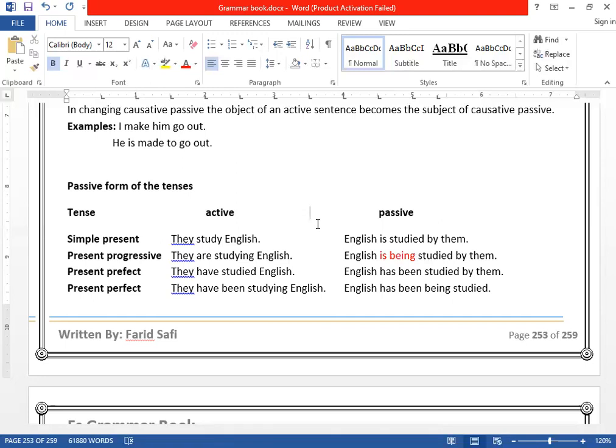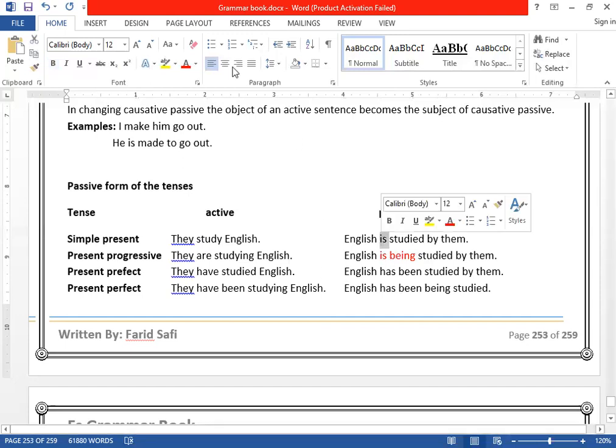So is being and are being. Clear? It depends on the subject. If it's right now, English is singular, that's why we have used is being. If the subject was plural, clear, we will use are being. So in the first one, this is the auxiliary verb, present.